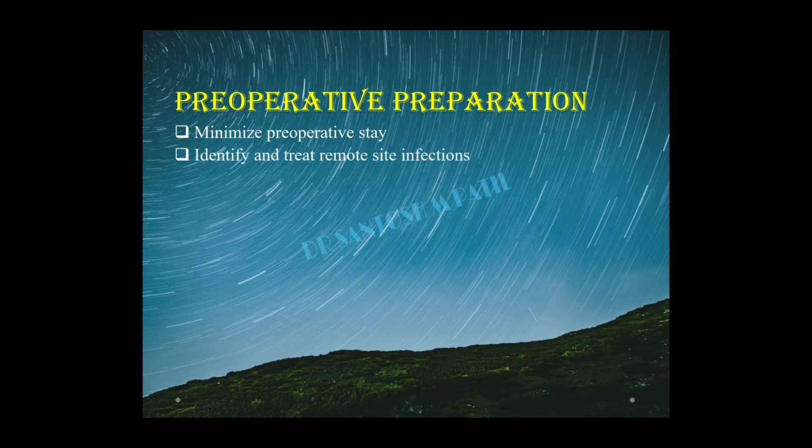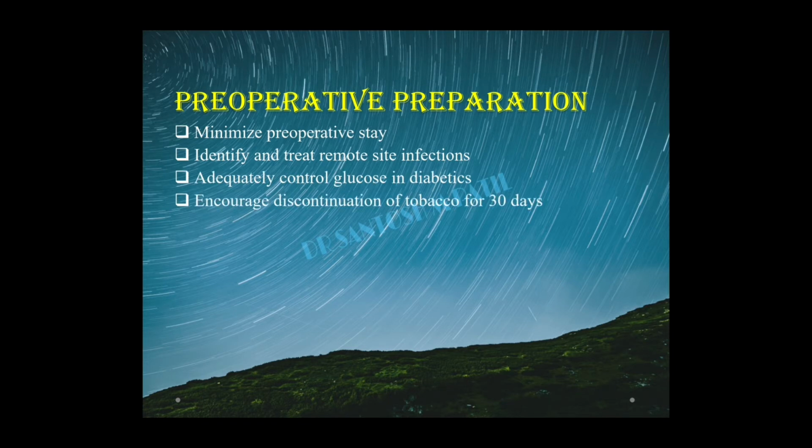Identify and treat the remote infections. Adequately control the blood glucose levels in a diabetic patient. Encourage discontinuation of tobacco for 30 days for good respiratory function if the patient is planned for any general anesthesia or a major surgery.